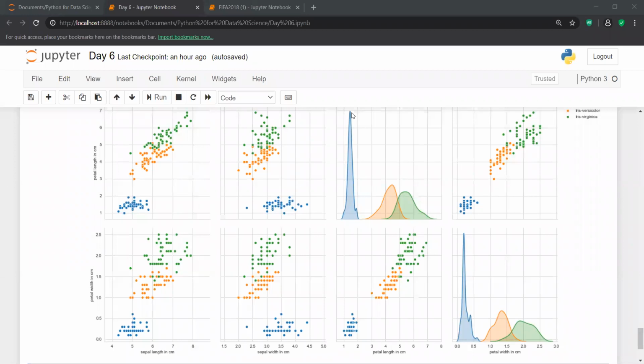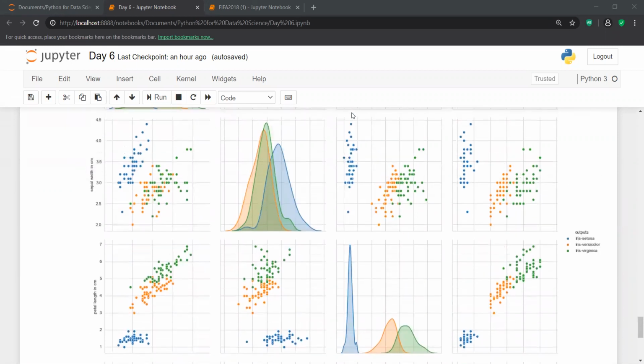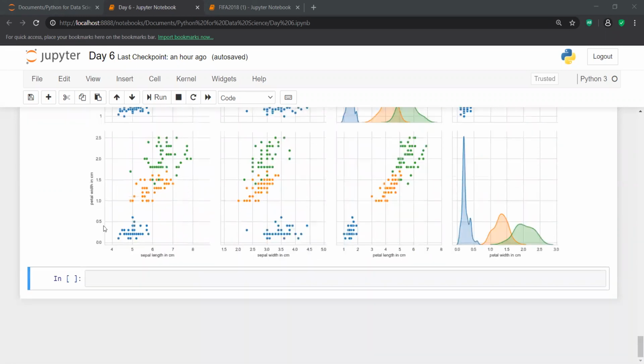So yes, you can do this thing. Maybe someone asks you the question: just try to make your prediction or your decision with just two features. So just take the two most important features and leave the rest. Definitely, with the help of the pair plot you can take those two features.